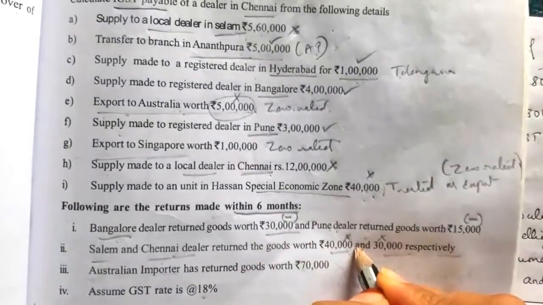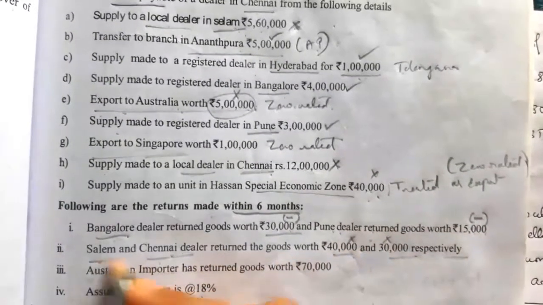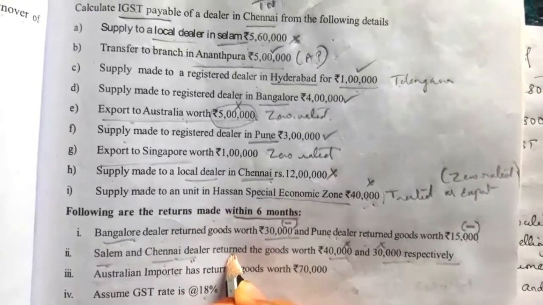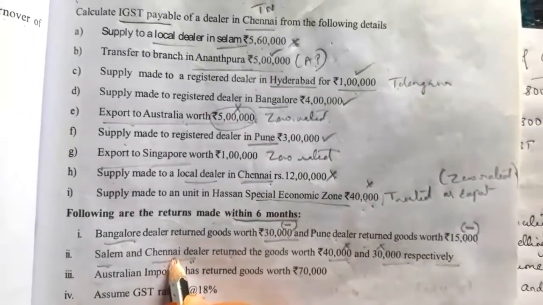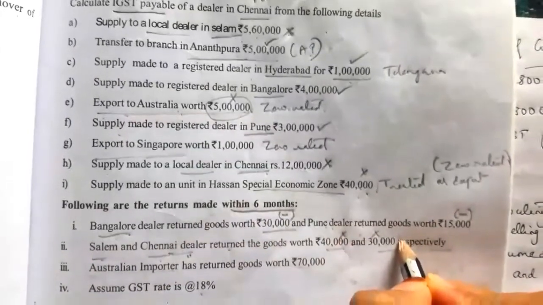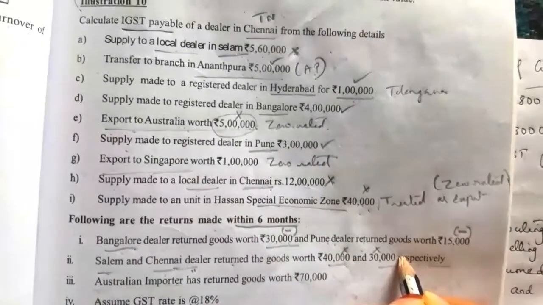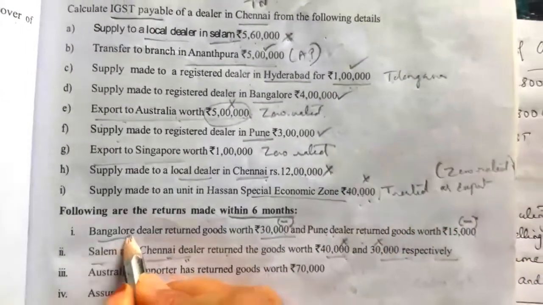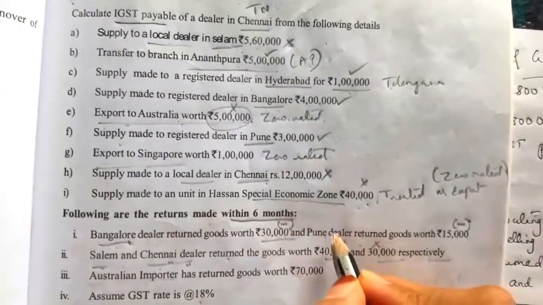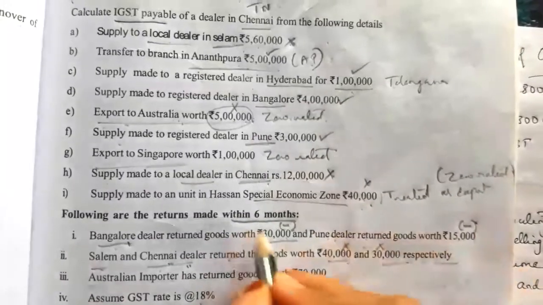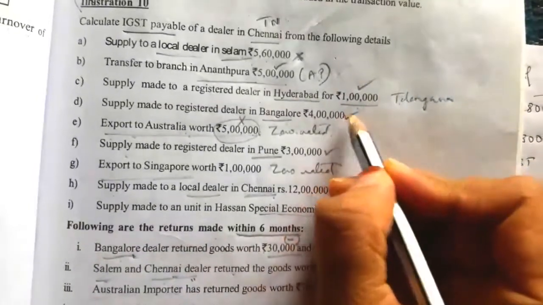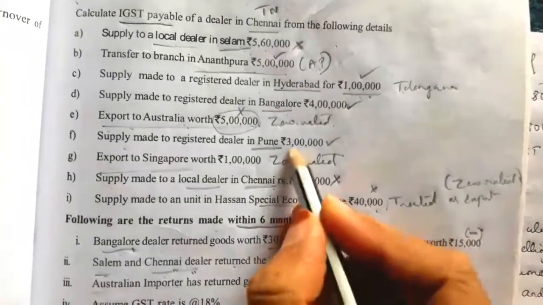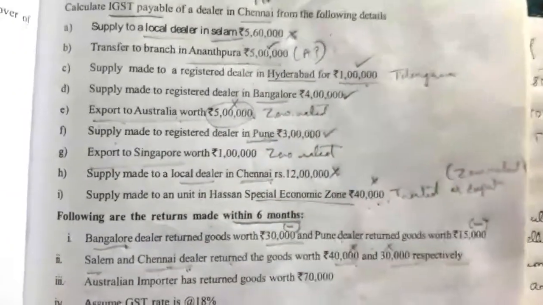The value we should not deduct here, because this is a return. Goods returns relating to the supply made within the state, both amounts we should not deduct from the taxable supply. Only these two amounts we have to deduct, because Bangalore is outside Tamil Nadu, Pune also outside Tamil Nadu. So these two amounts we have included. Bangalore we have added, then Pune also we have added to the taxable turnover.